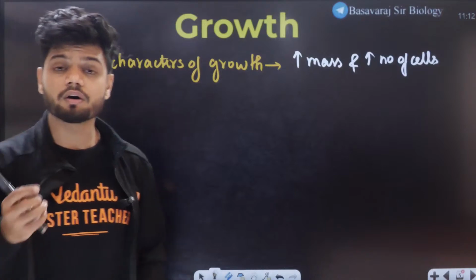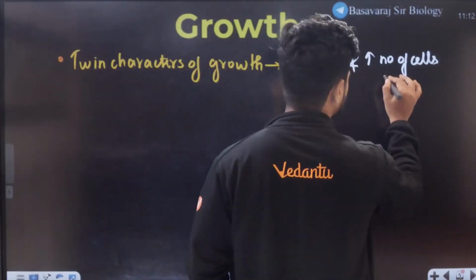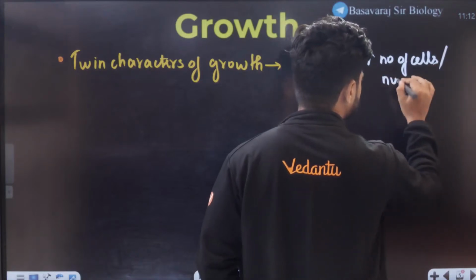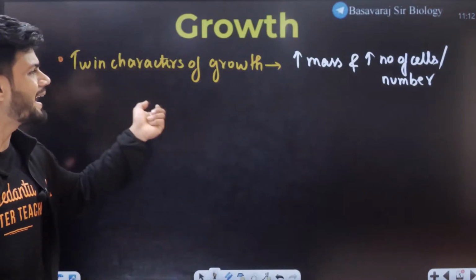Number of cells or number of individuals. Number of cells or increase in number. Now this right here is called the twin characters of growth.